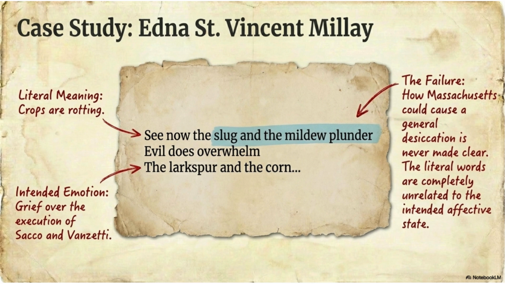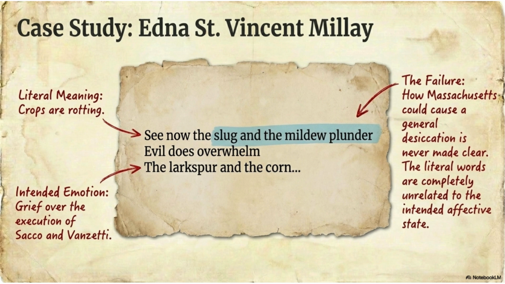Understanding the note on the right. The slide says, the literal words are completely unrelated to the intended affective state. The phrase affective state simply means emotional state. Tate believes the poem wants readers to feel grief, but the literal imagery does not adequately justify that feeling. As a result, the poem depends on emotion rather than artistic structure.